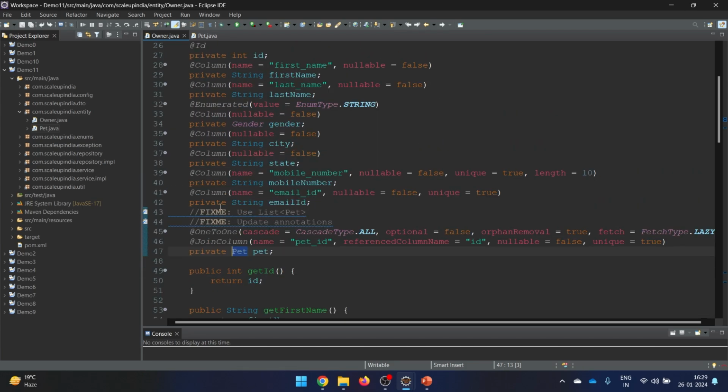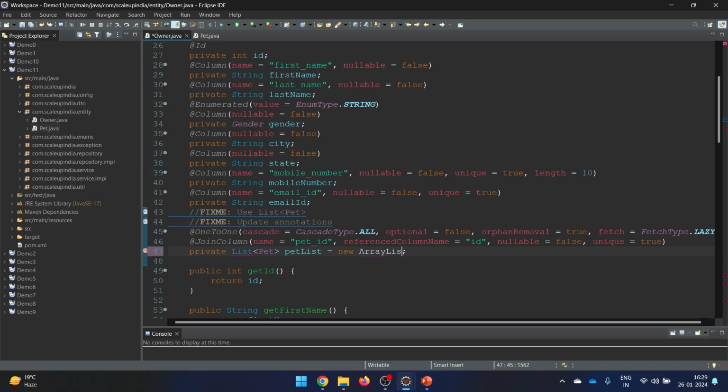So what we will do is we'll go for list here, because it is easy to manage later on, and that's the reason we are choosing list here. So I'll just convert it like this, list, and here I will call it, let's say, pet list. And what I want is that at all points of time I don't want any kind of null pointer exception for this. So there should be at least some empty list. Just for that purpose, I'm writing it like this also.